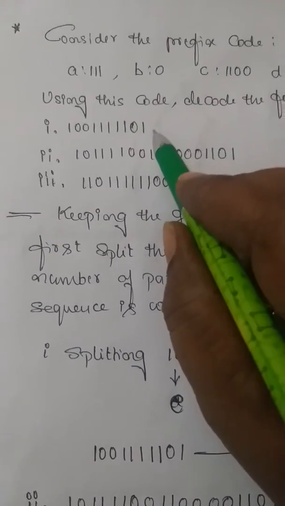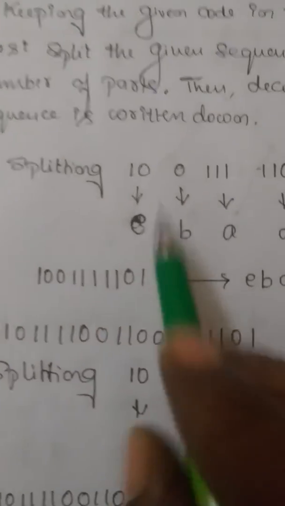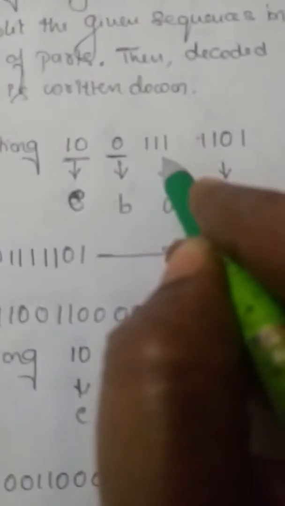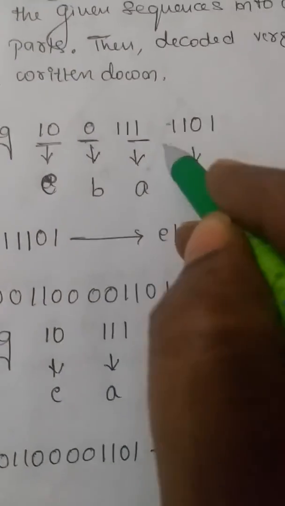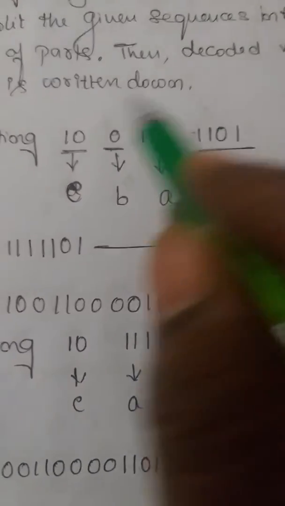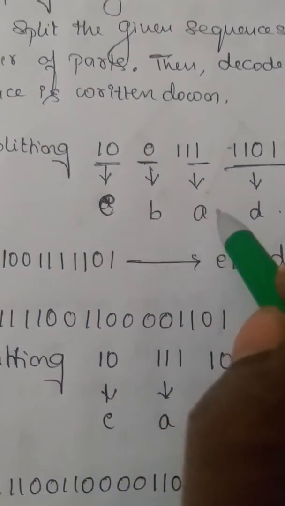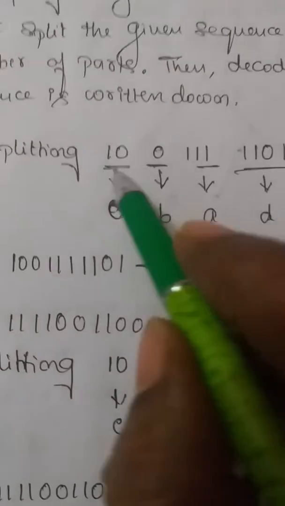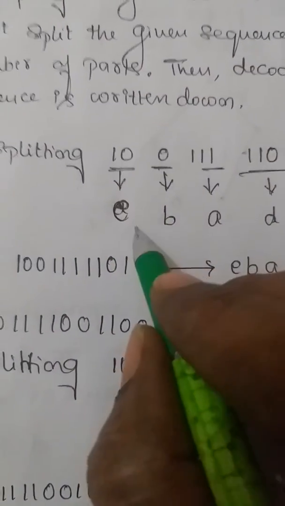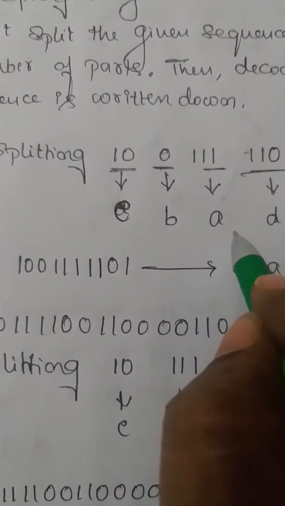So, I am going to consider the first one. Now, carefully observe here. I have split that as 1, 0. Then 0, then 111, then 1101. Correct? So why I split that means they had given binary sequence only for A, B, C, D, E. Correct? So I have to split according to the things which I am going to get, either these 5.